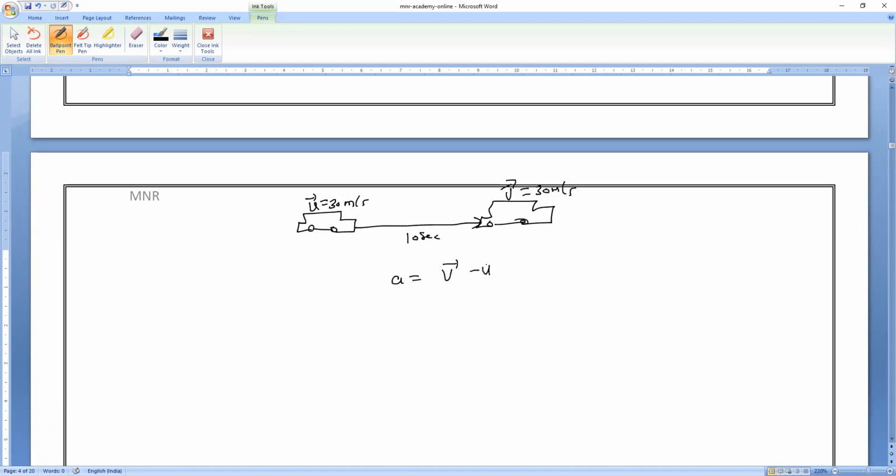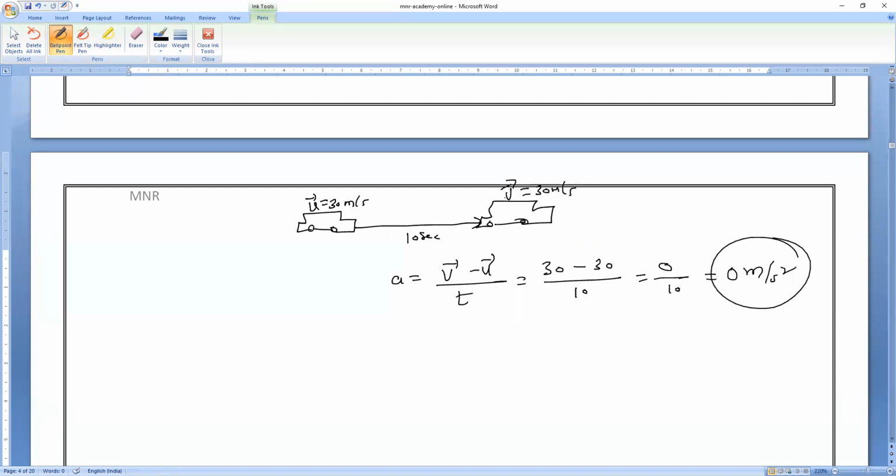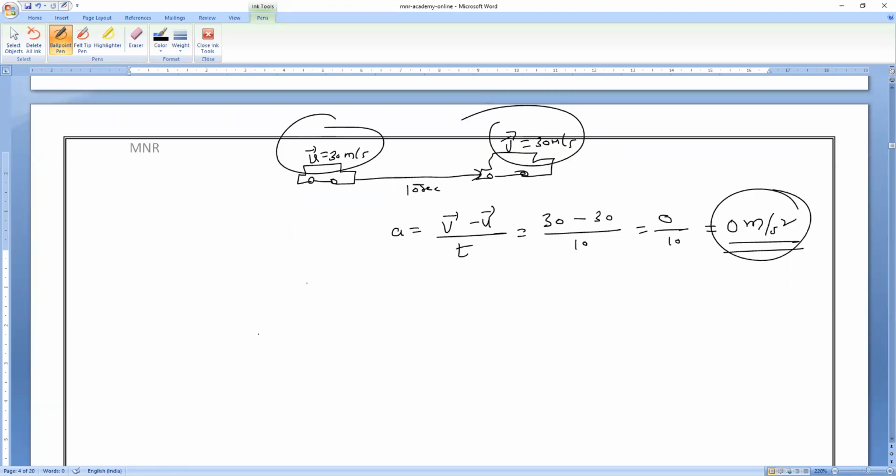Acceleration equals final velocity minus initial velocity divided by time. Final velocity is 30, initial velocity is also 30, divided by time, which is 10. That equals 0 by 10, which equals how much, Agalya? 0 meter per second square. If a body is traveling with a constant or uniform velocity, or is in uniform motion, what is the acceleration? Clear, Mr. Sanjay? Now I think you are clear.